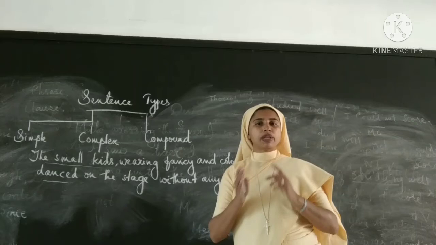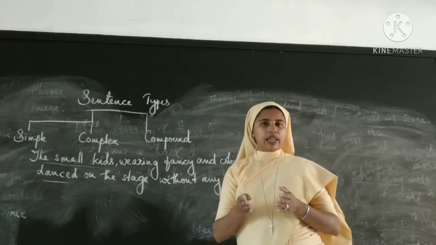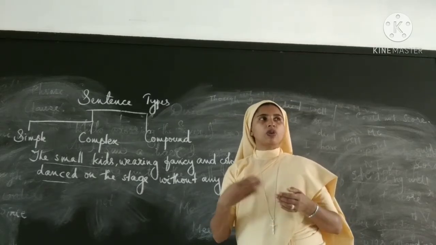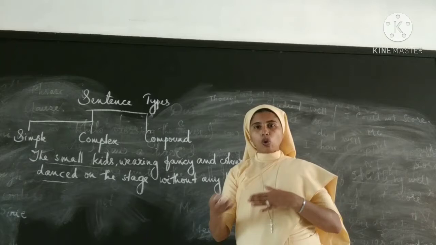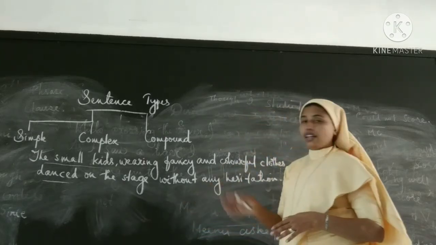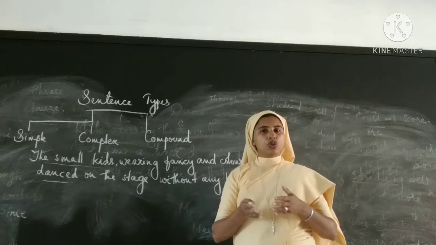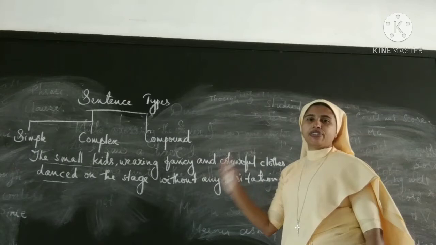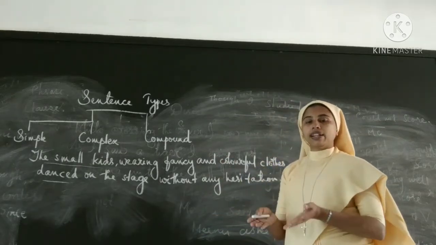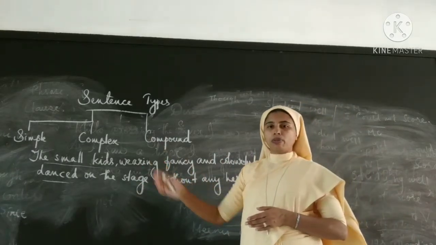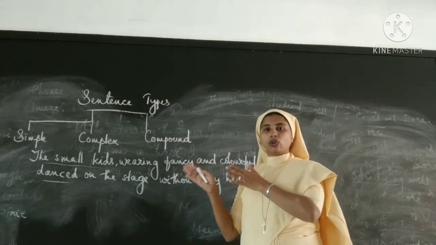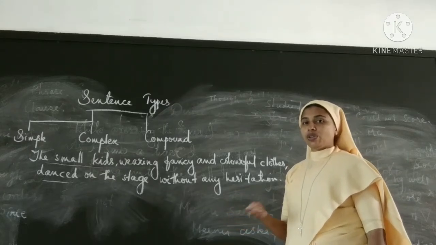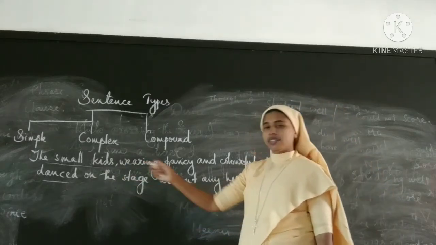In a complex sentence there must be one main clause and other clauses can be subordinate clause. Anyway, there must be one subordinate clause and more than one clause. Okay. And a compound sentence will have two or more clauses. Okay. So can you identify how many clauses are there? Even if you cannot identify simple, compound or complex sentence, you can identify the clauses. So tell me how many clauses are there in this sentence.